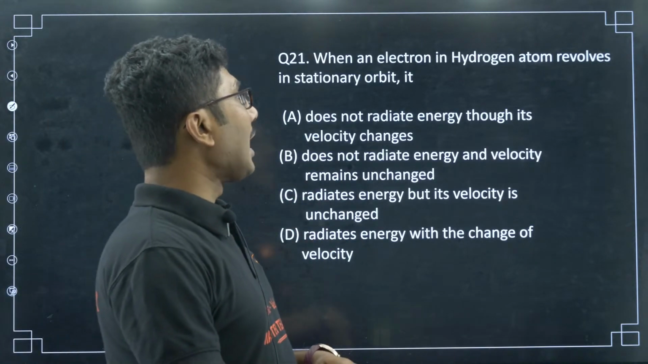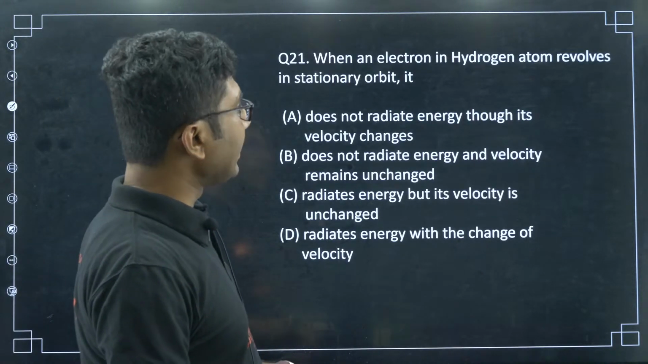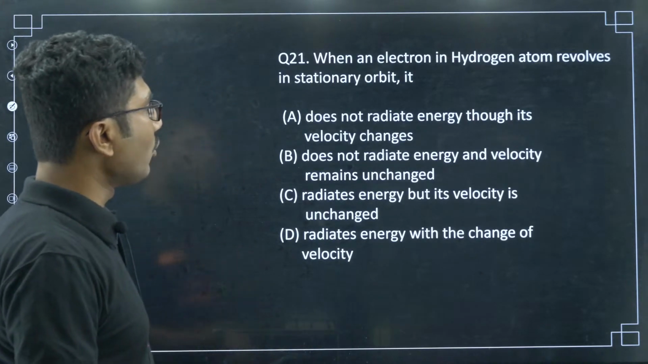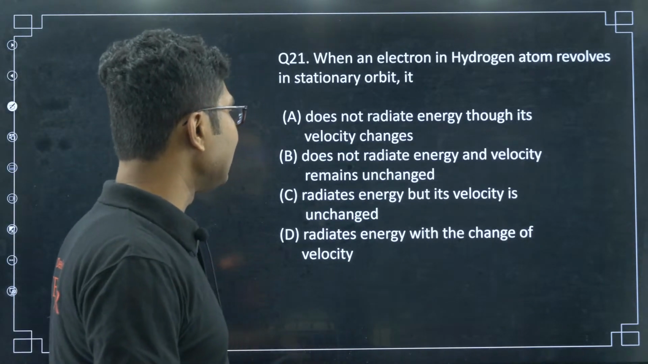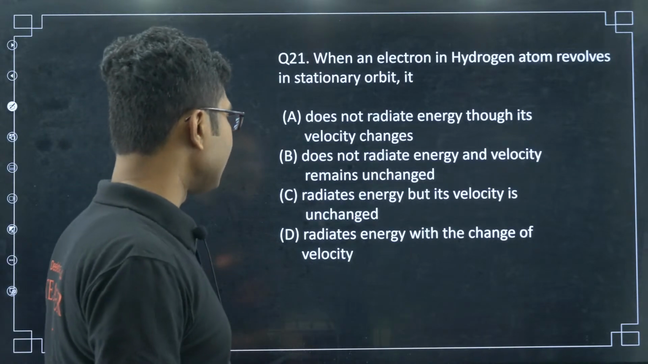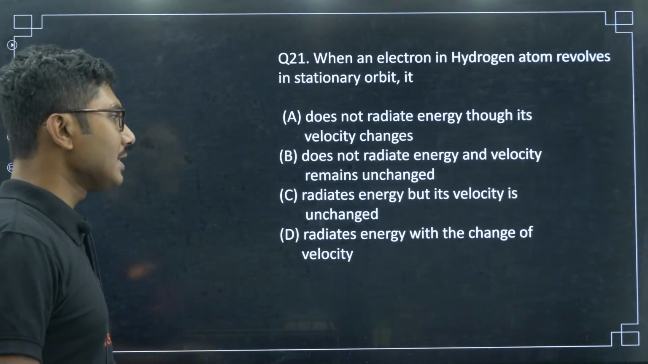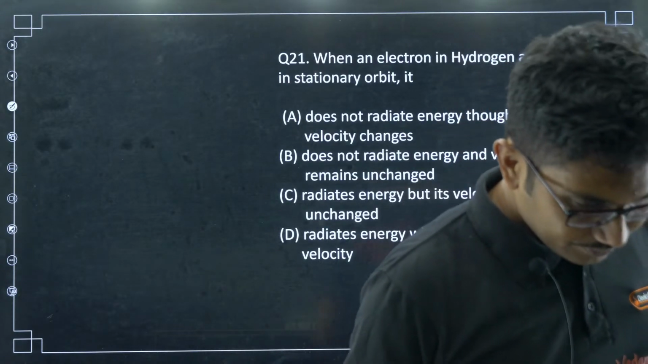When an electron in a hydrogen atom revolves in a stationary orbit, it does not radiate energy though its velocity changes. Does not radiate energy and its velocity remains unchanged. Radiates energy but its velocity is unchanged. Radiates energy with the change of its velocity. Now let us see who can answer this question.